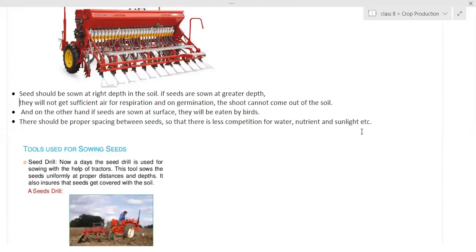Completed? Last line. I'm done. Ma'am, we have to write only the first point? No, these 3 points, these 4 lines. That's it, not this one.